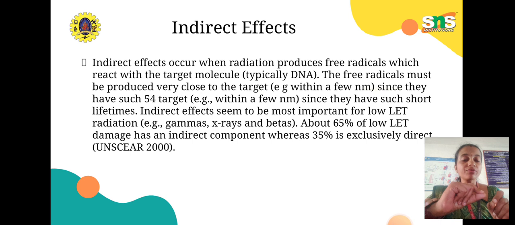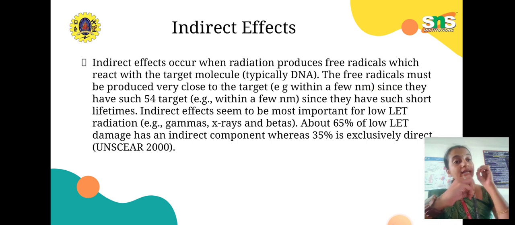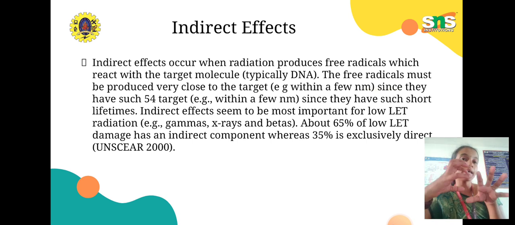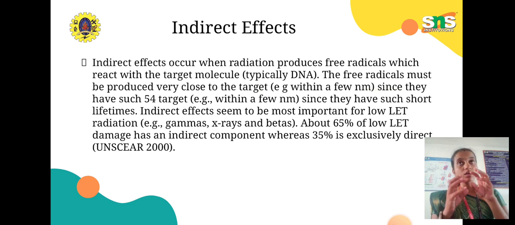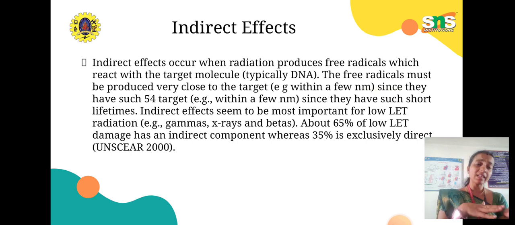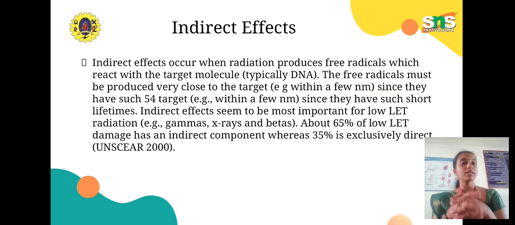In the direct effect, the radiation directly hits the targeted molecule, that is DNA, whereas in the indirect effect, the radiation produces free radicals, and then these come into contact with the DNA.